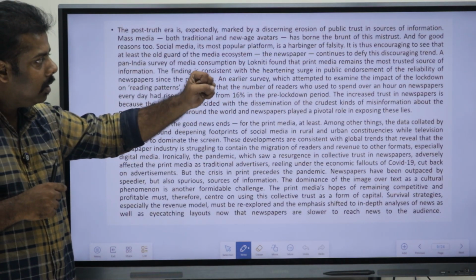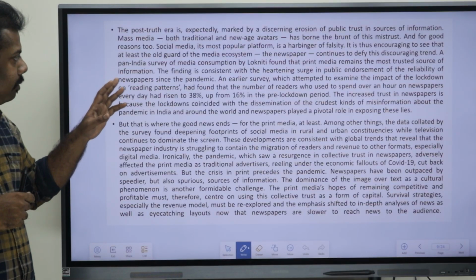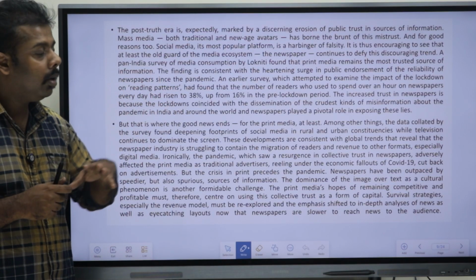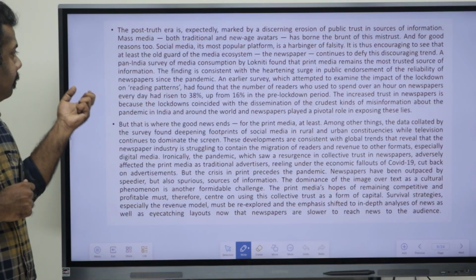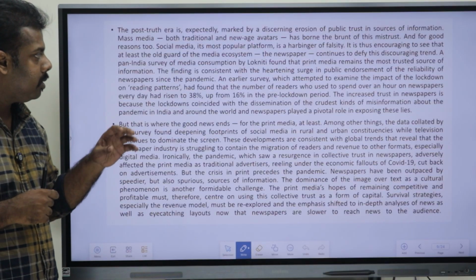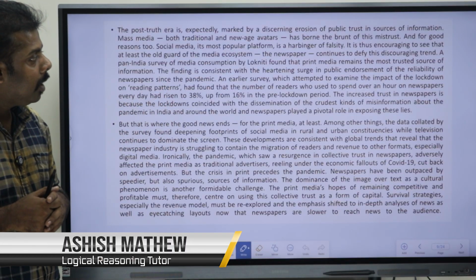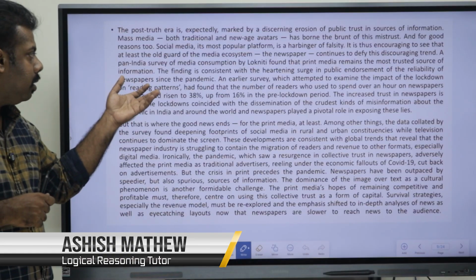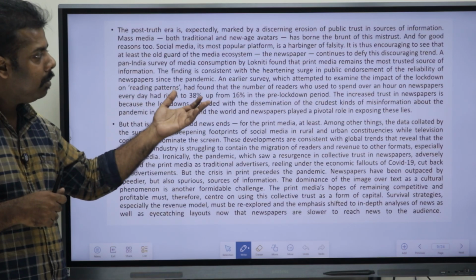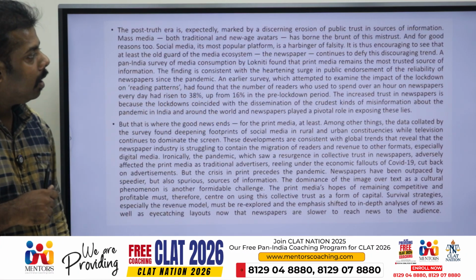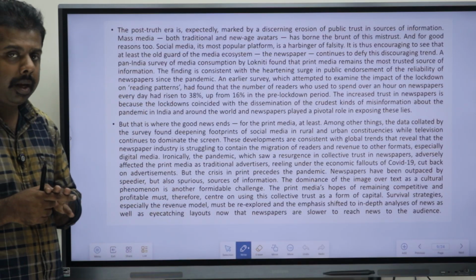falsity, and it is thus encouraging to see that at least the old guard of the media ecosystem, the newspaper, continues to defy this discouraging trend. A pan-India survey of media consumption found that print media remains the most trusted source of information. The finding is consistent with the surge in public endorsement of the reliability of newspapers since the pandemic.